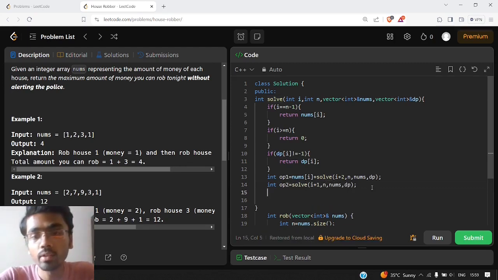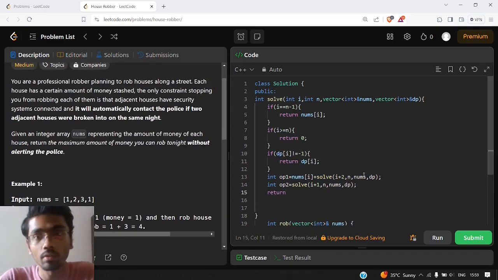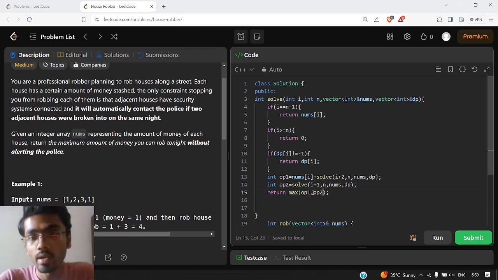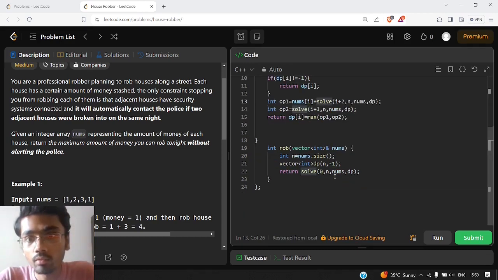After that, whatever maximum we get from these two possible cases, we need to take that, because at the end we need to return the maximum amount of money that we can rob. So we'll return the maximum of OP1 and OP2. And since we are writing DP code, we'll store it in our DP table. So this was it about the code.